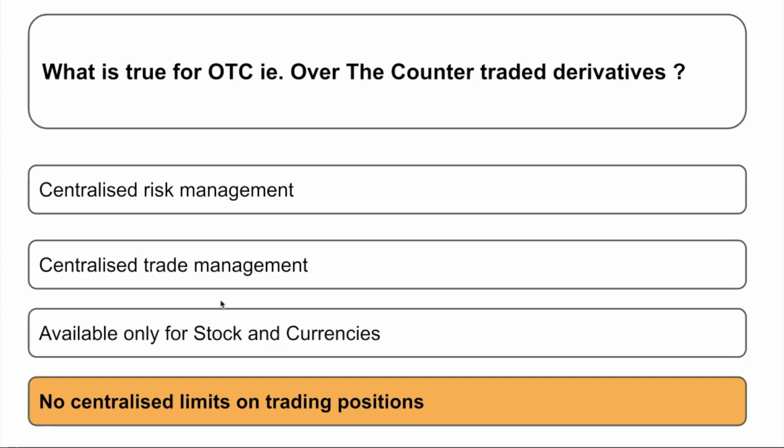So that's why we advise to go for exchanges, because then you have clearing agencies, which take part in the centralized trading of the trades. So what is true for the over the counter? It is that there are no centralized limits on trading positions.